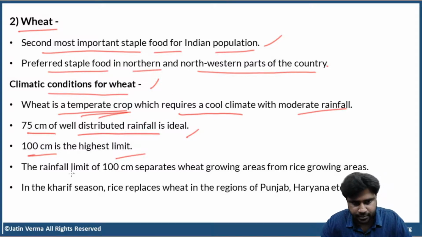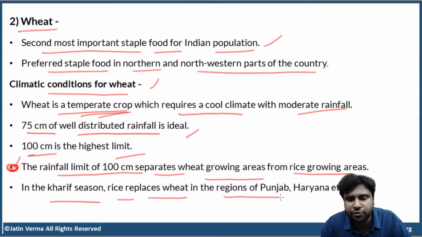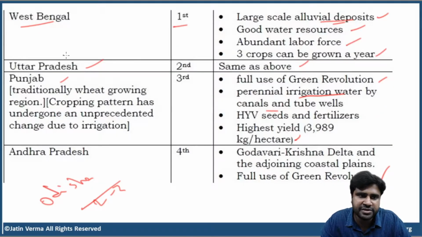Now, this point is again very, very important. The rainfall limit of 100 centimeter separates wheat growing areas from rice growing areas. Simple. In the Kharif season, rice replaces wheat in the regions of Punjab, Haryana, etc. See here, we have discussed that Punjab is the third largest rice producer.